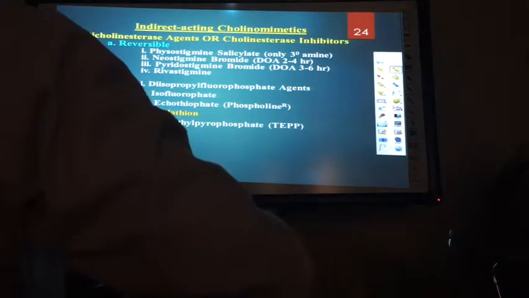Atropine is a tertiary, so it can penetrate the brain. Is it tertiary? Yes, atropine is tertiary. We'll see the structure later, I don't remember it exactly.